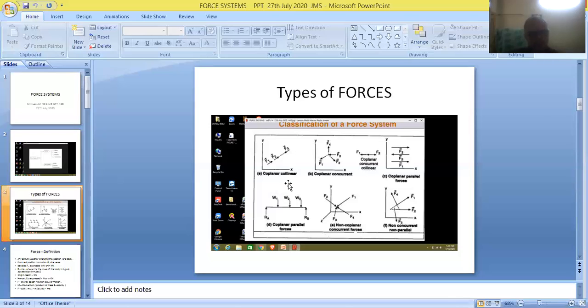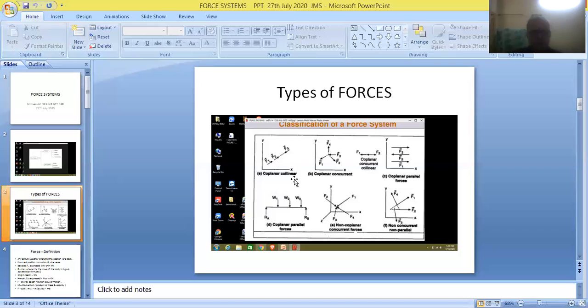On one hand, they are acting in the same plane, called coplanar forces. On the other hand, they are also acting in the form of a straight line, called collinear forces. So these forces satisfy both conditions.